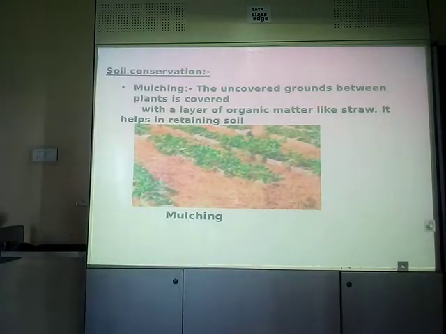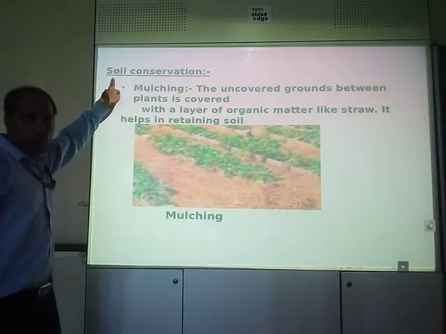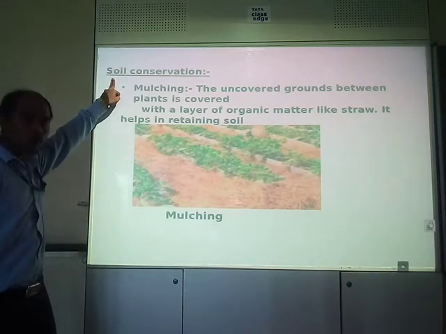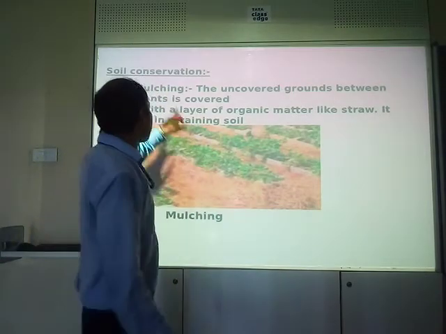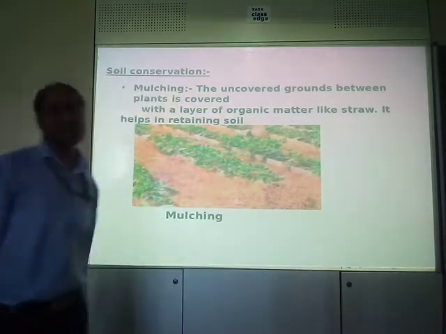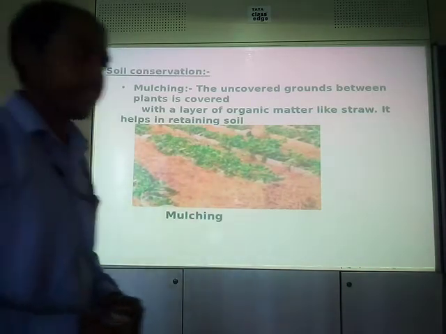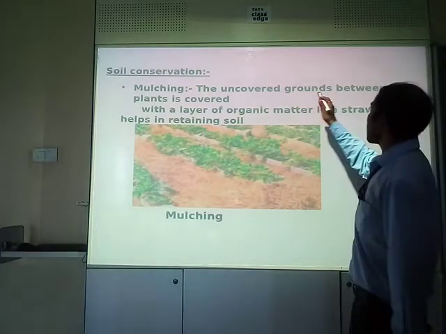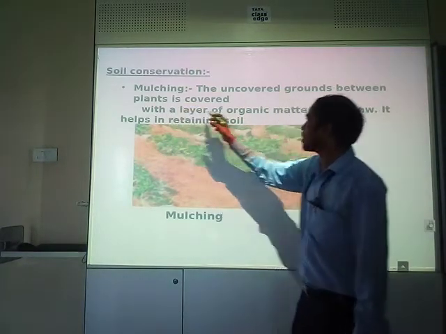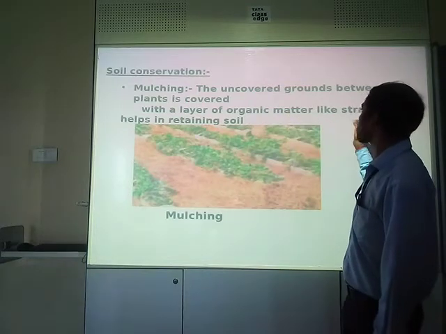Clear? To protect the soil from getting washed away or blown away is known as soil conservation. Right? Everybody note it down. The first technique is mulching. What do you mean by the term mulching? What is mulching? The uncovered ground between plants is covered with a layer of organic matter like straw.